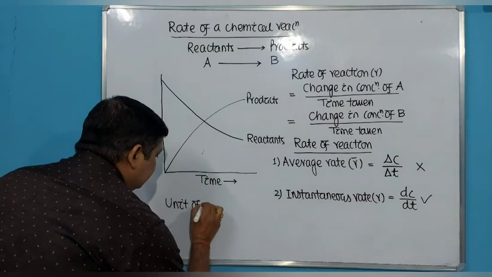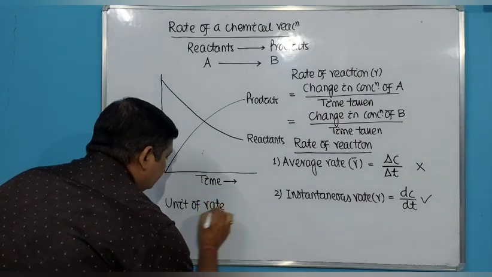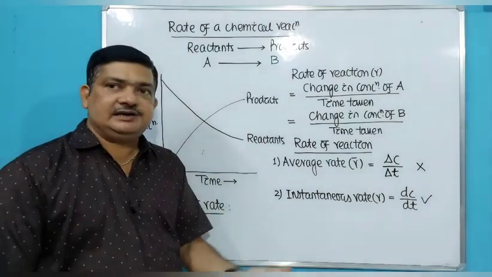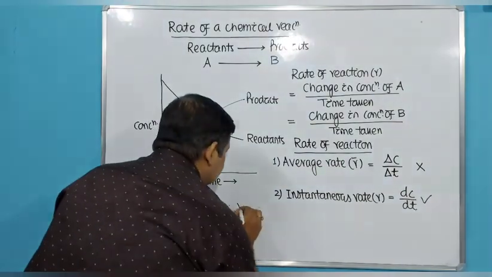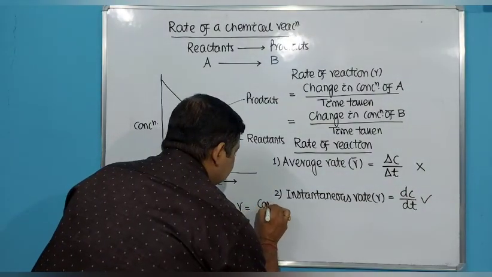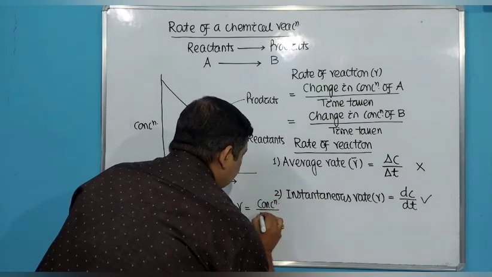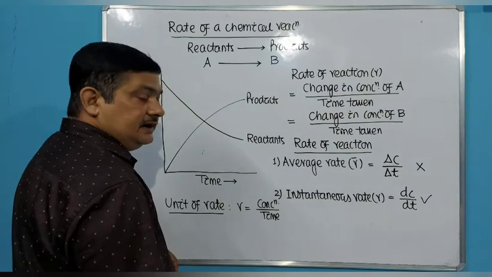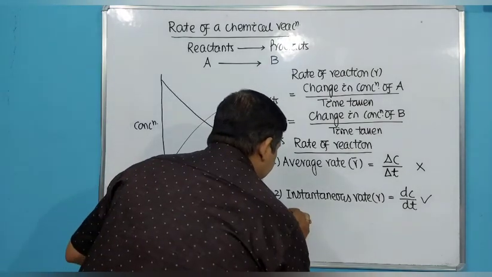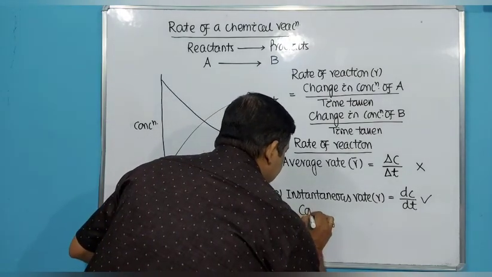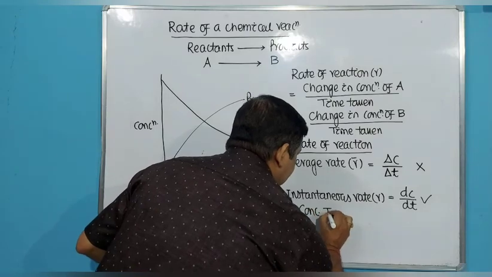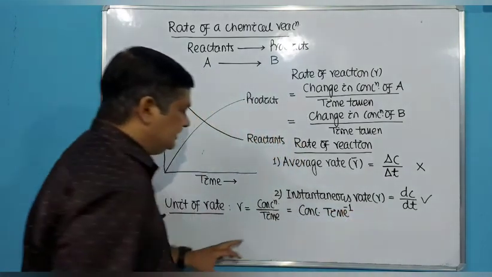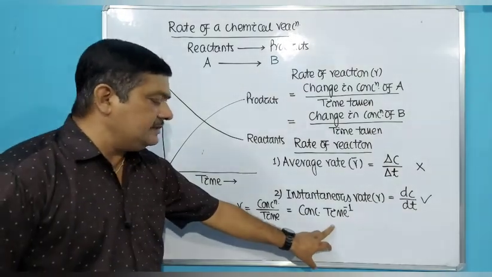Unit of rate. Rate means change in concentration. Rate is equal to change in concentration over time period. That means what will be the unit? The unit of concentration divided by time. So what will be that? We can write it in this form: concentration time inverse.